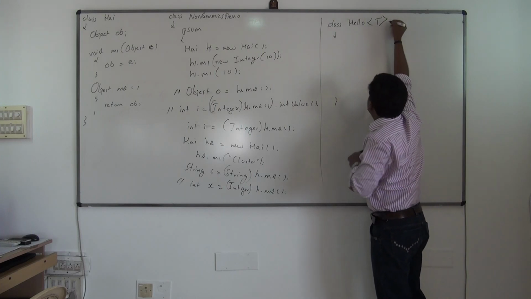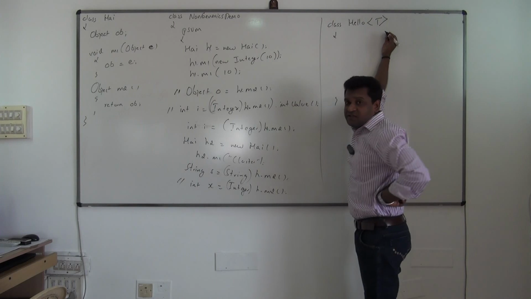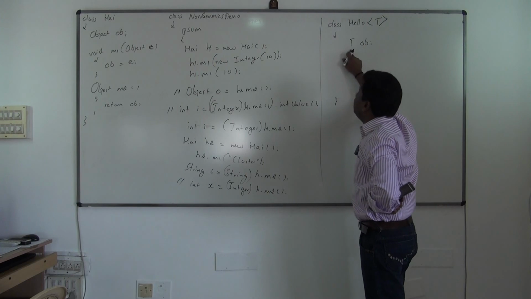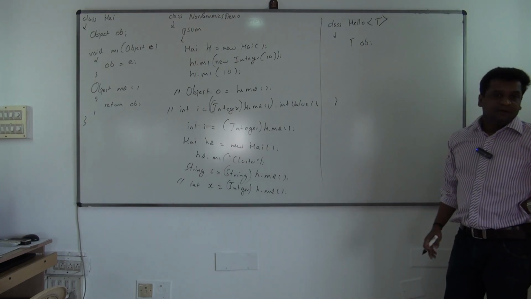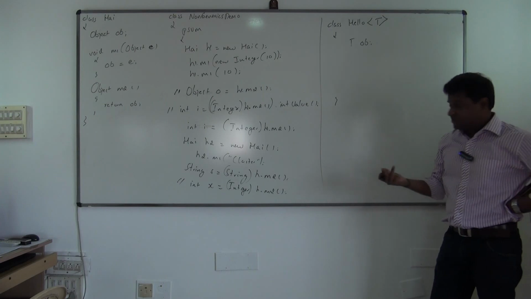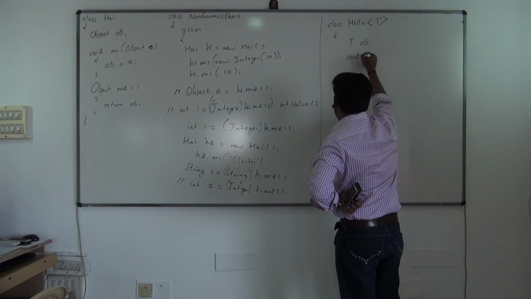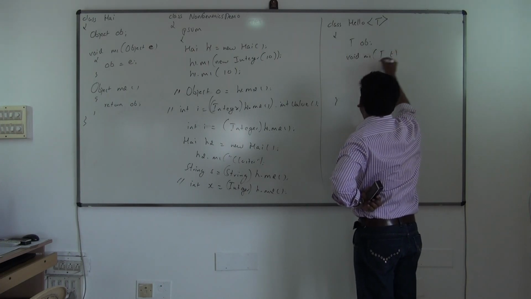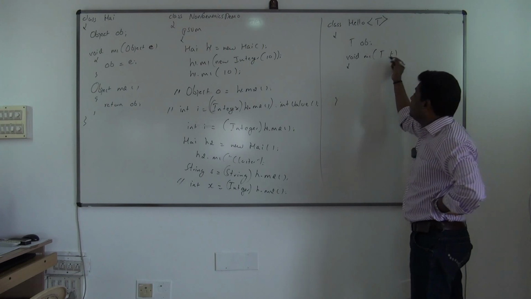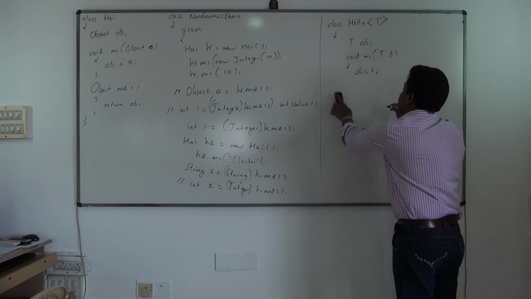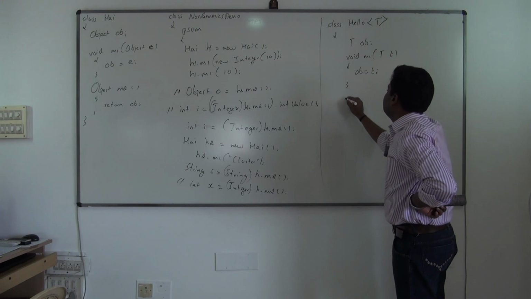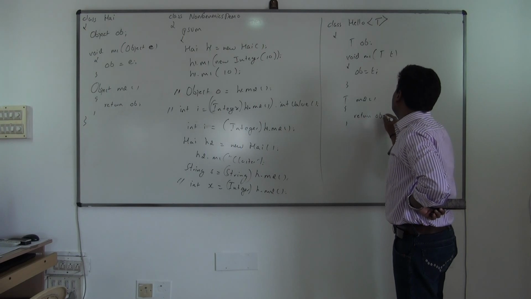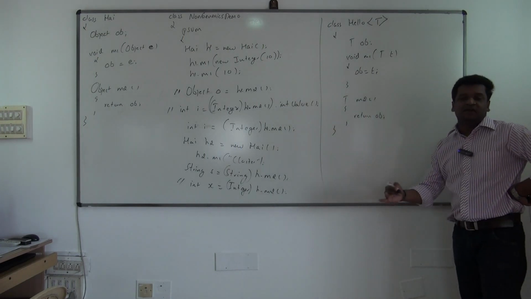Type parameter. Okay, so now see, what will I do? Once this T is declared here as a type parameter, I'll have a variable of type T now. OB is a variable of type what? T. Just see the output, then you'll get a clear idea about this. Void M1, then I'll have T, a parameter of type T. Whatever comes, I'll use it to initialize the instance variable. Then the return type of M2 will be T, and I'll return OB. That's it. This class is called a generics class.